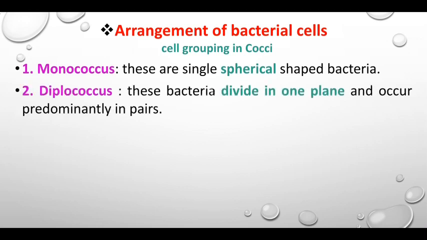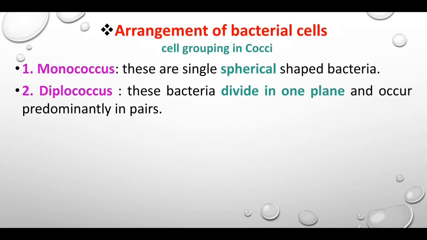Mono means single. Then diplococcus. Diplo means two. These bacteria divide in one plane and occur predominantly in pairs. Two spherical bacterial cells dividing in one plane and present as a pair are called